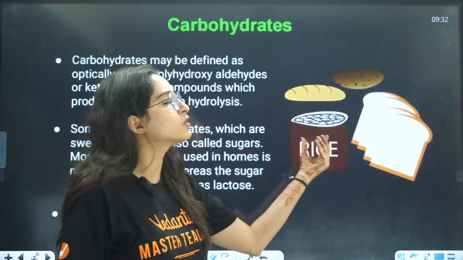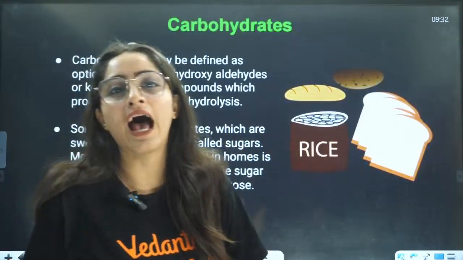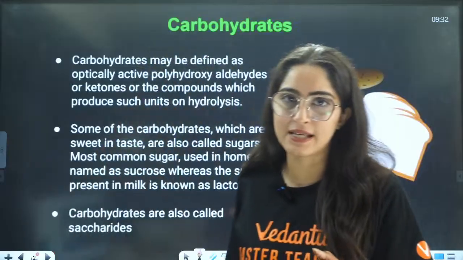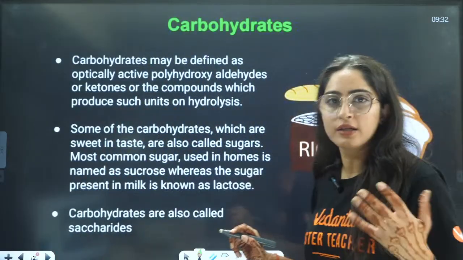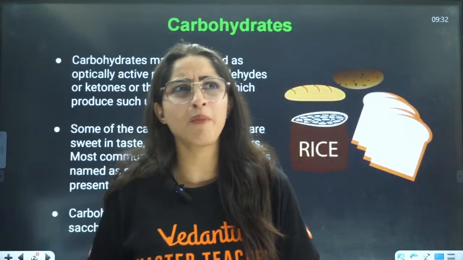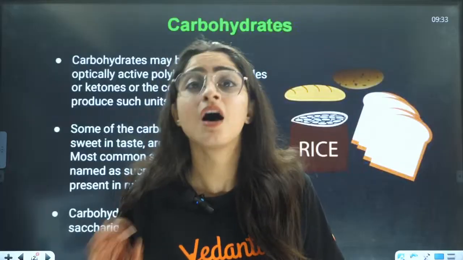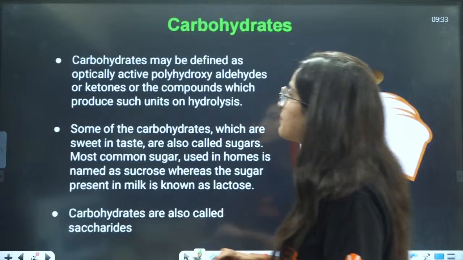Now if you talk about the carbohydrates, in bread, in rice, in chapatis, we have carbohydrates, right? Carbohydrates are present there. So now carbohydrate simply means sugar, right? Sugar means you will say, ma'am, okay, sugar is present in chapati, it is present in rice. Yes, a different kind of sugar is present.